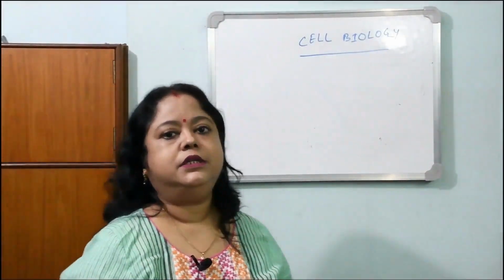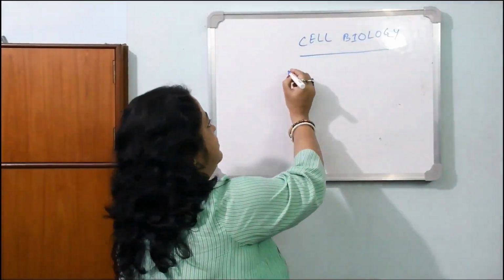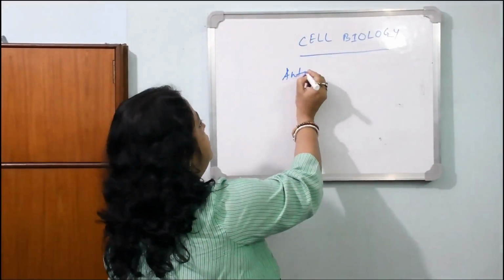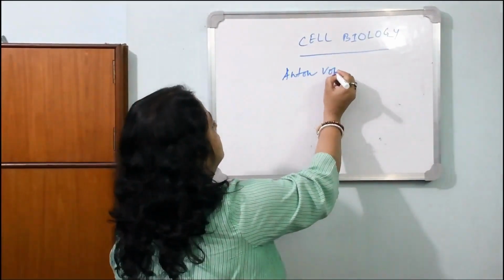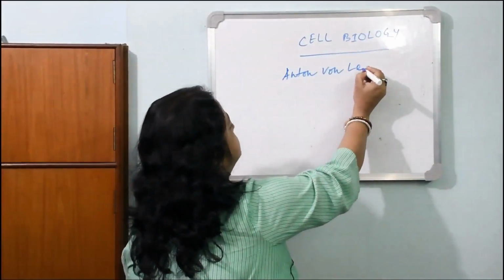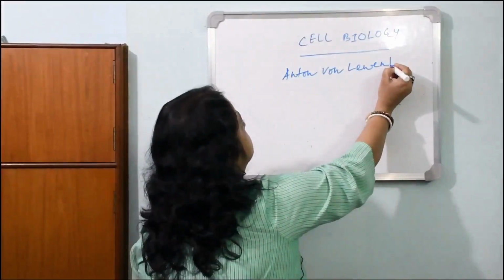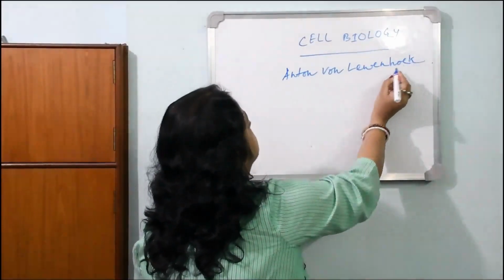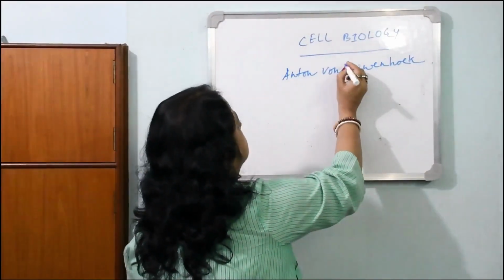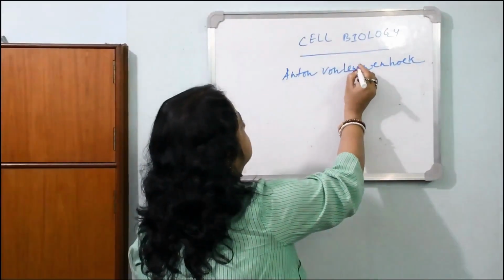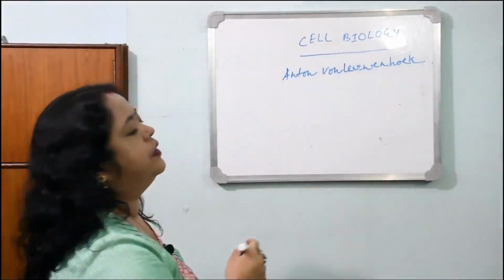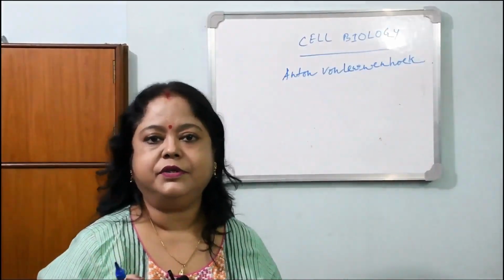After that, it was first observed in the living system by Anton von Leeuwenhoek. That's in the living system.